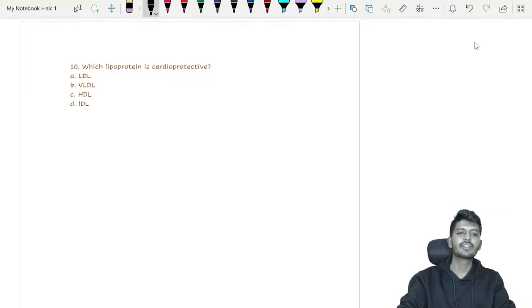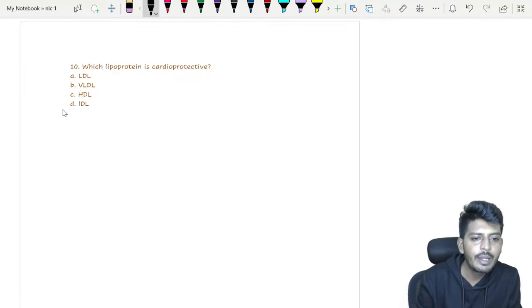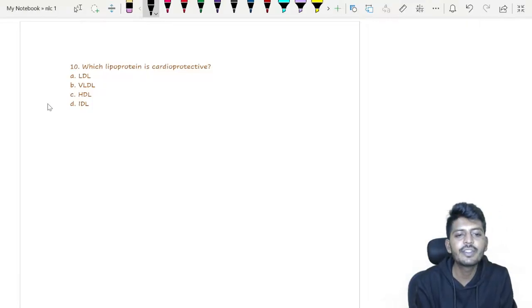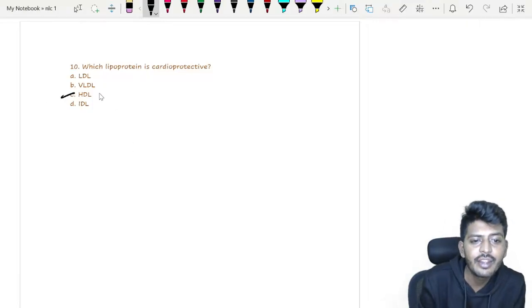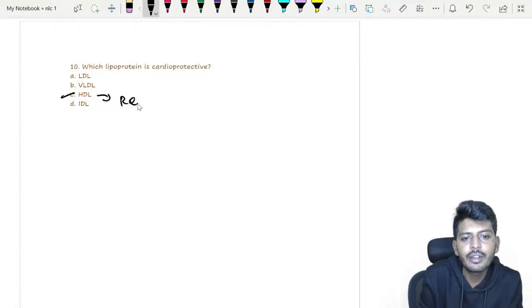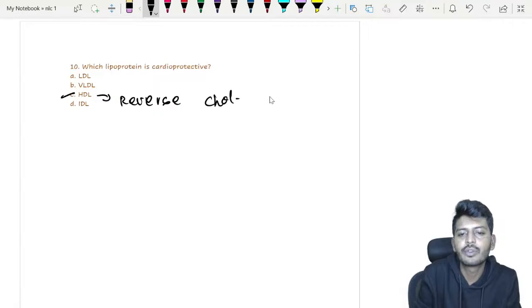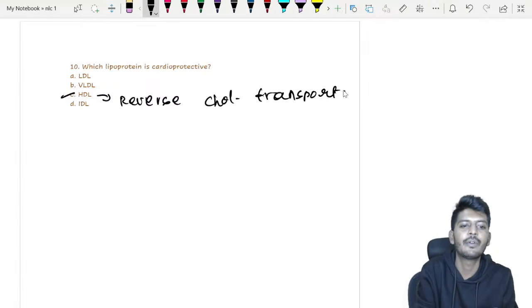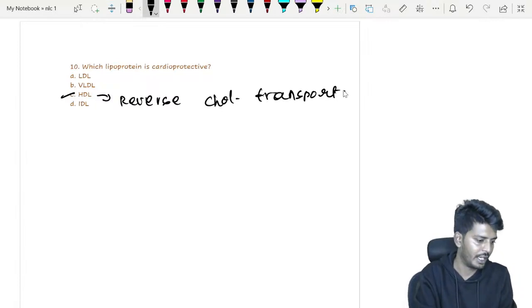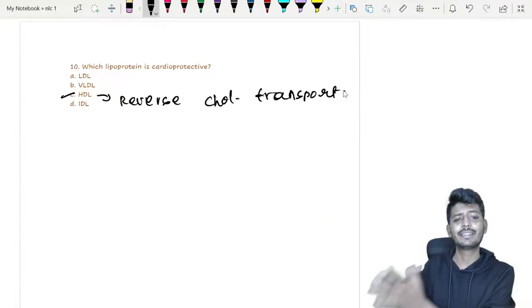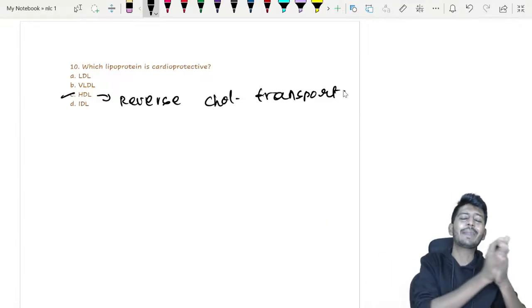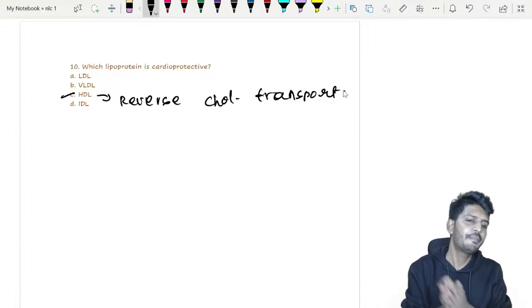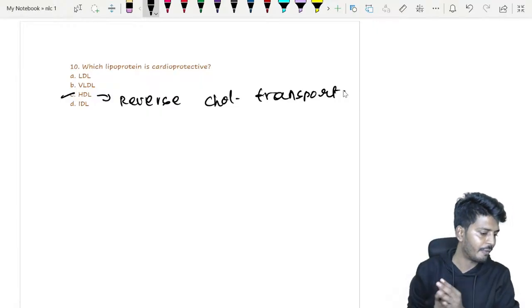Okay, let's go to the last question. Which lipoprotein is cardioprotective? All of you know which is that. That is HDL. What is it doing? Reverse cholesterol transport is done by your high density lipoprotein. Basically it is taking the cholesterol from the tissues and bringing it back into the liver for metabolism. Very good, all of you are correct.